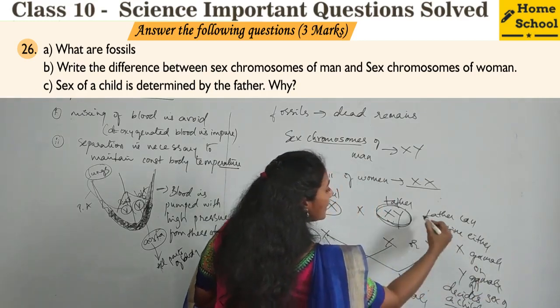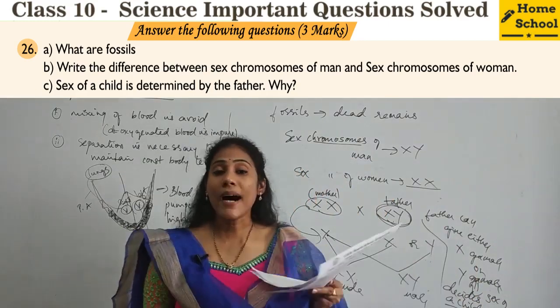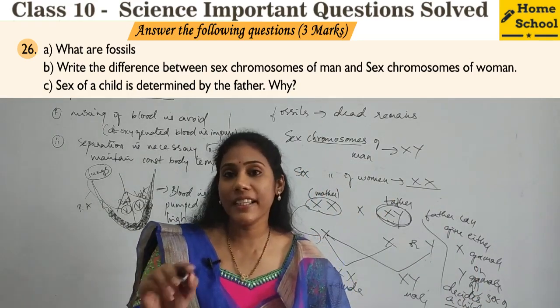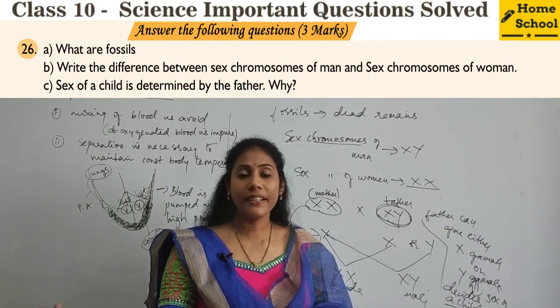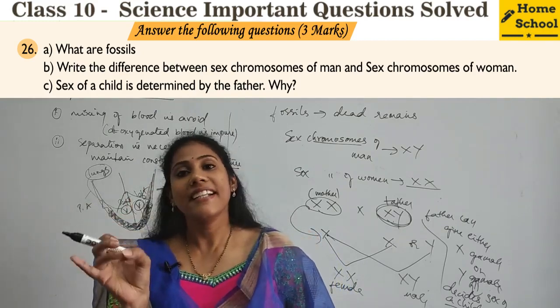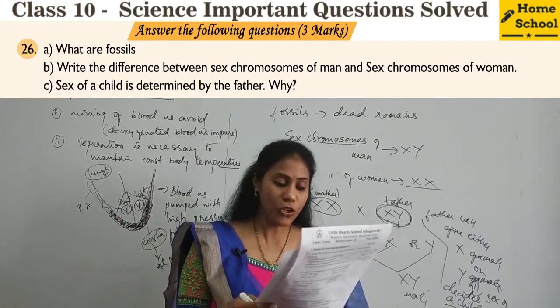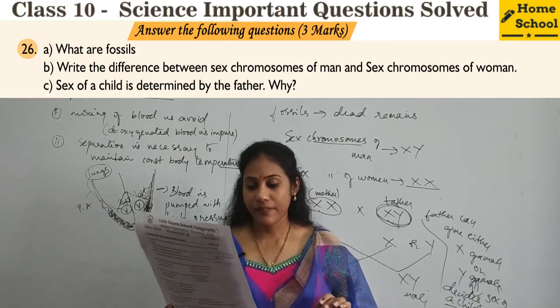So this is your answer. Father can give either X gamete or Y gamete, so that actually decides the sex of a child. That much is your answer.